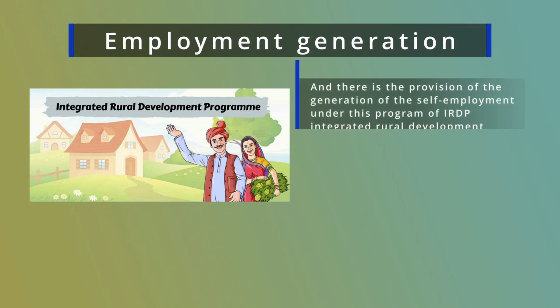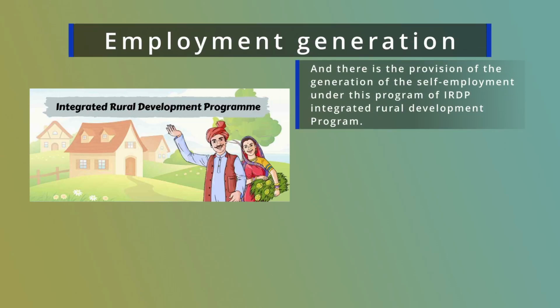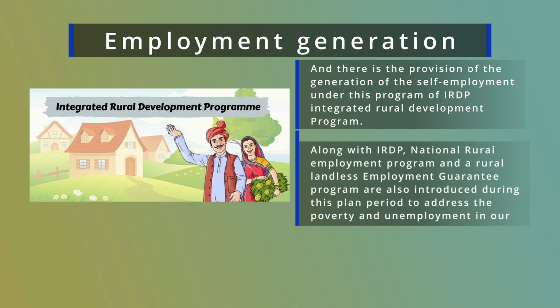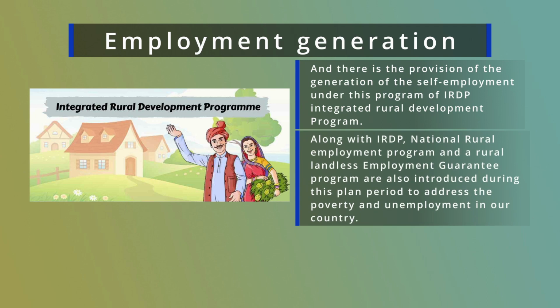Integrated Rural Development Program is the massive program that was introduced in the year 1978-79 during the 6th 5-year plan in our country, and there is the provision of the generation of self-employment under this program. Along with IRDP, the National Rural Employment Program and Rural Landless Employment Guarantee Program were also introduced during this plan period to address poverty and unemployment in our country.